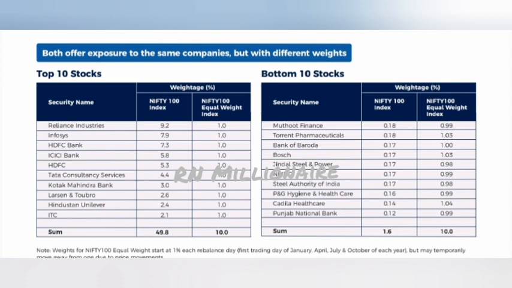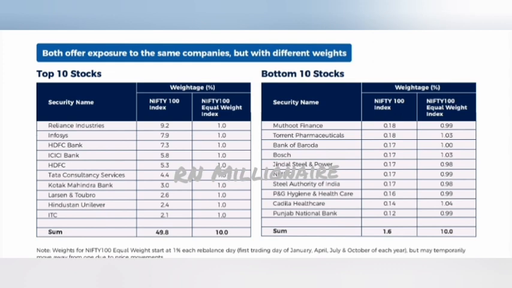HDFC Bank is 7.3% versus 1%, and ICICI Bank is 5.8% versus 1%. So the equal weightage allocation is the same for all 100 companies, that is 1%.